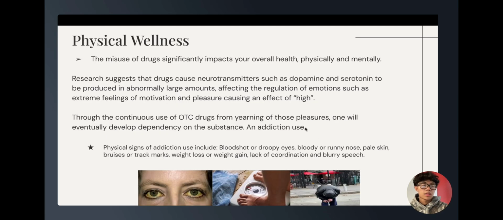Physical wellness. Addiction significantly impacts your overall health. Your neurotransmitters like dopamine and serotonin are significantly altered through the dependency on drugs, and eventually physical signs will start to show, such as bloody or droopy eyes, runny nose, pale skin, bruises or track marks, weight loss or weight gain, lack of coordination, and blurry speech.